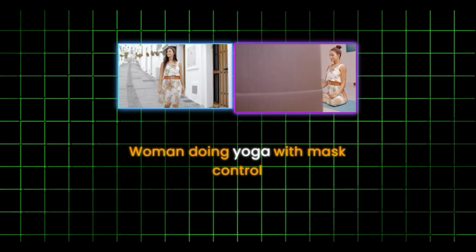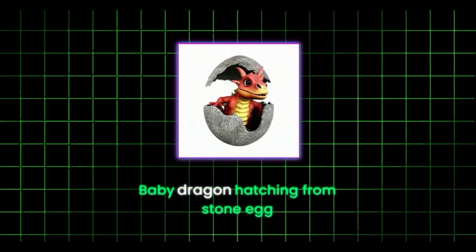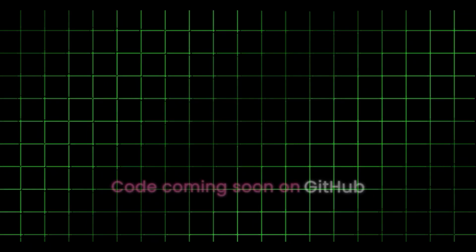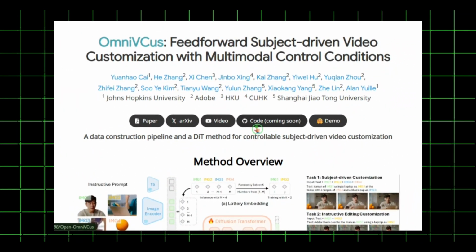You can even control camera movements by providing a 3D trajectory, and the video will follow that path. You can also input depth videos or mask videos to get highly accurate results. Currently, the GitHub page only offers demos and information. The model and code aren't released yet, but it states, "Code coming soon," suggesting it might become open source soon. I'll leave the link in the description below.